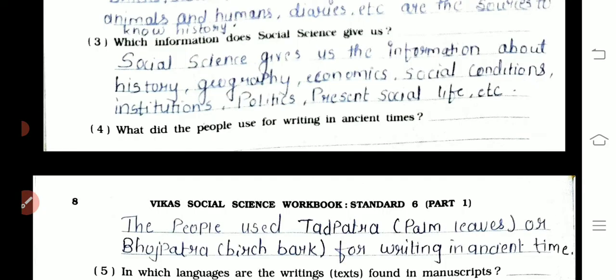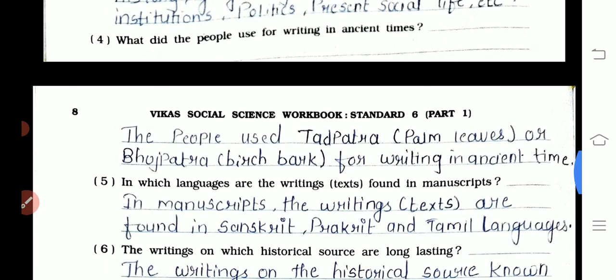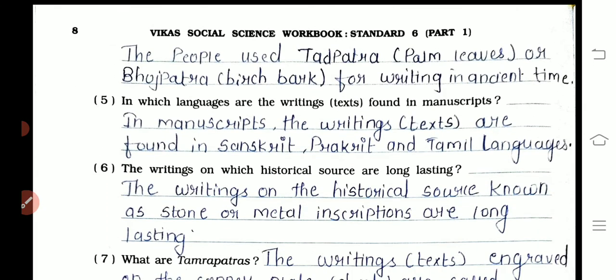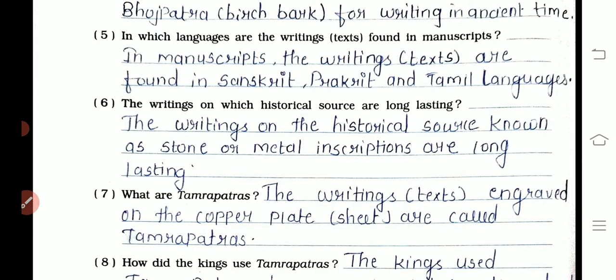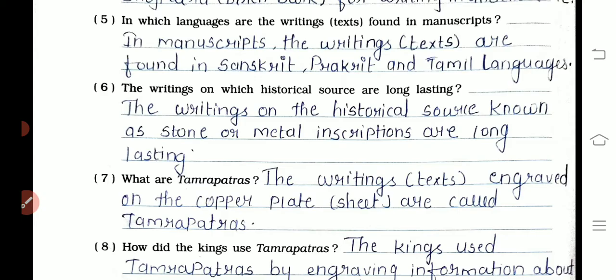What did the people use for writing in ancient times? So the answer is here. People used tadpatra, that is palm leaves, or bhojpatra, birch bark, for writing in ancient time. Fifth one is in which languages are the writing texts found in manuscript? In manuscript, the writing texts are found in Sanskrit, Prakrit and Tamil language.